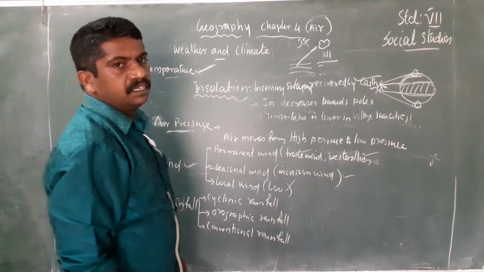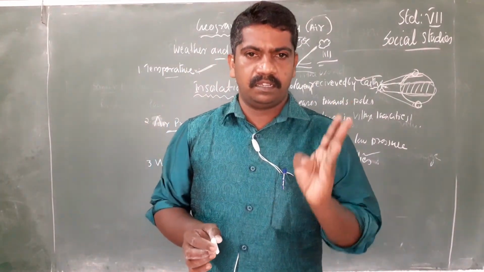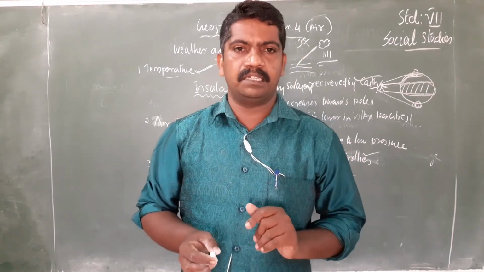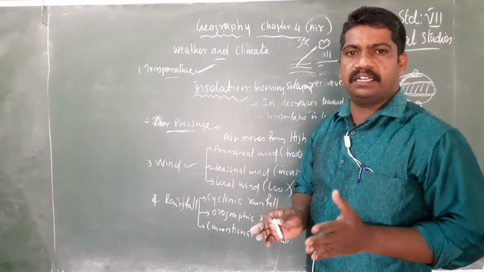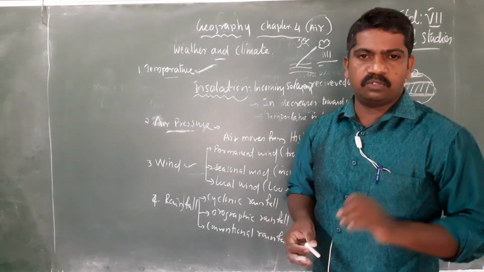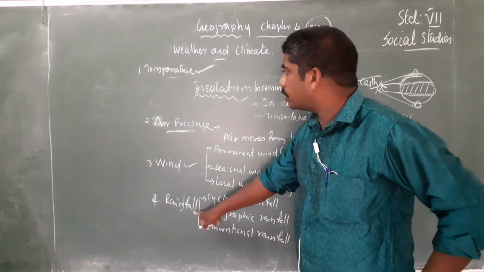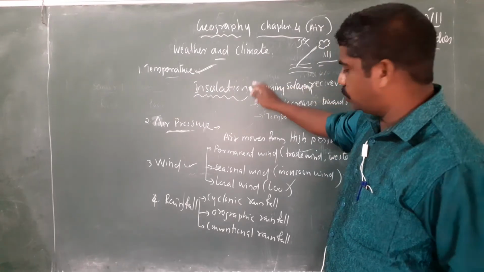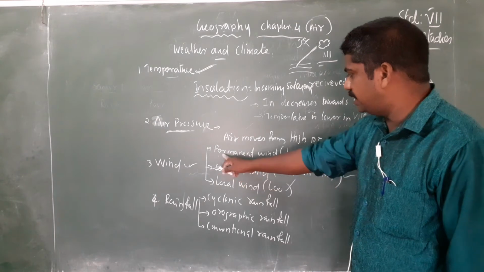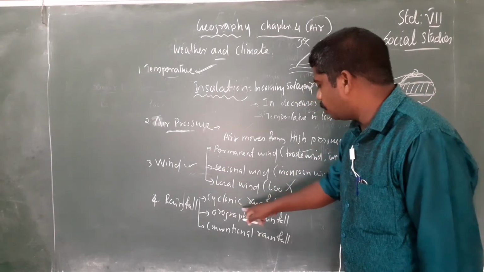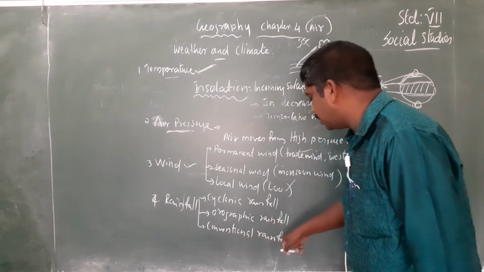The areas which receive more rainfall will have a good climate. The areas where there is heavy rainfall will have a green climate, and the areas where there is no rainfall will have a desert climate. So rainfall also can affect the weather and the climate of a place. There are three types of rainfall, just like wind: cyclonic rainfall, orographic rainfall, and conventional rainfall.